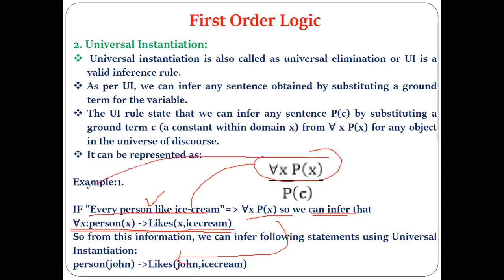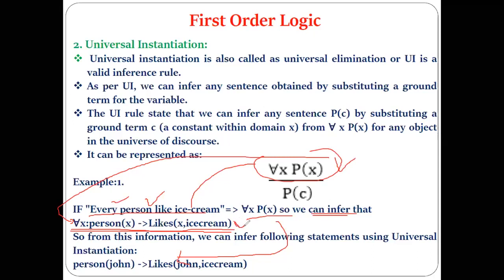Can we write this representation like this? Yes, sir. Every person likes ice cream: for all x, if x is a person, then x likes ice cream. Correct? We only write this in a generalized form, but its actual logic for this sentence can be written like this.